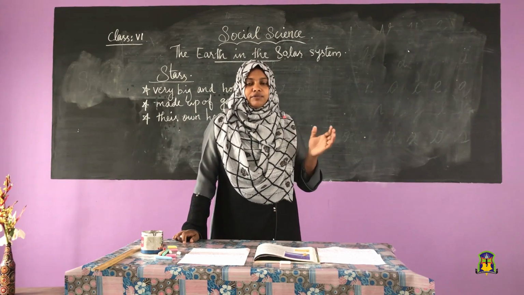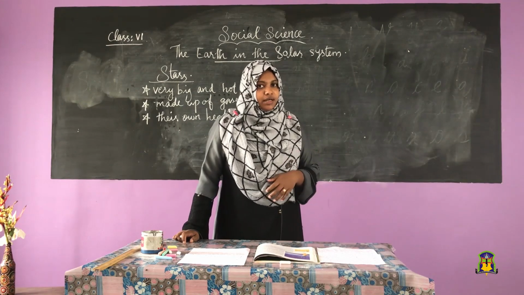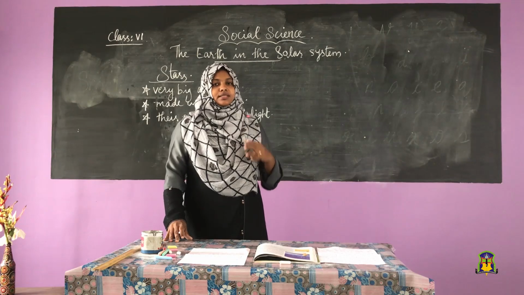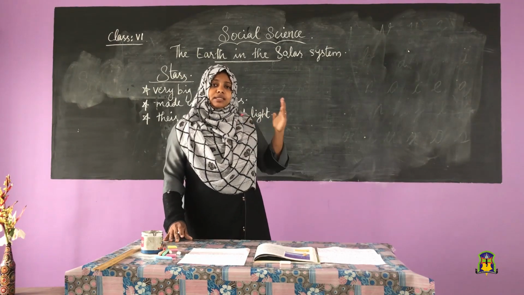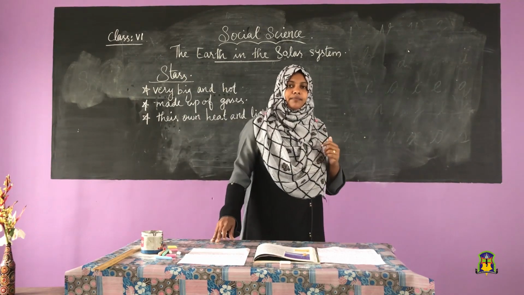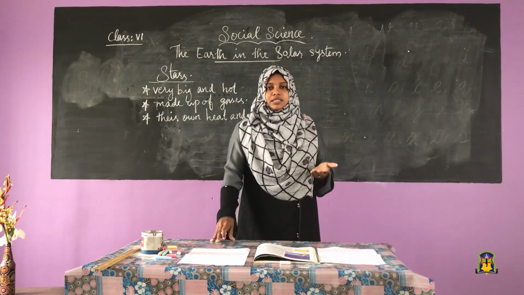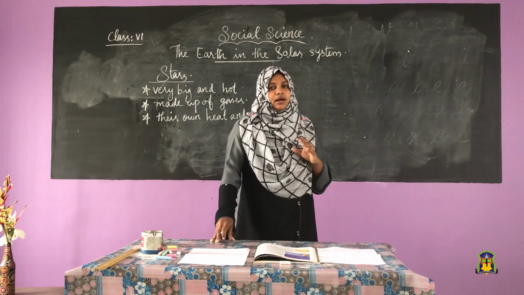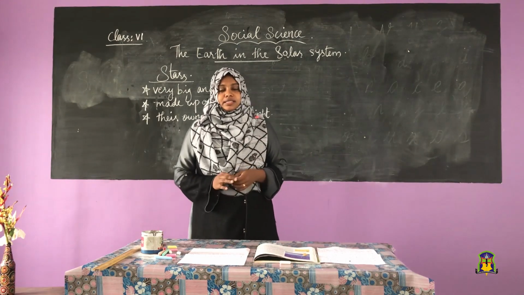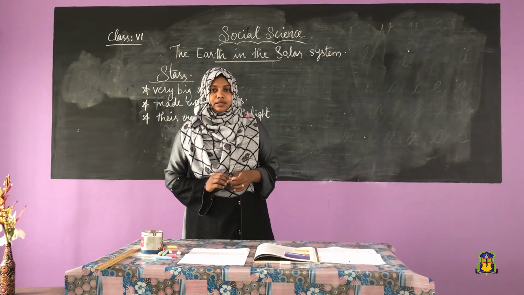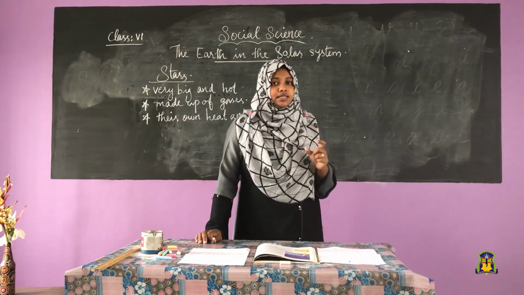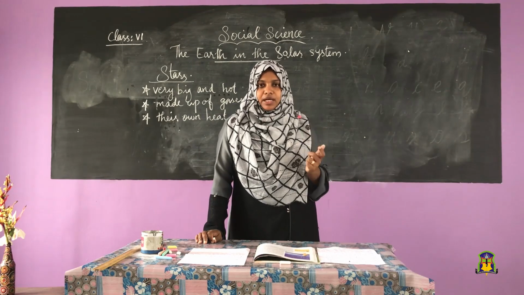Stars are very, very far from the earth. And the third question that I am going to discuss. Third question is why some stars are dim and some other stars are bright? Because different stars are at different distances from the earth.